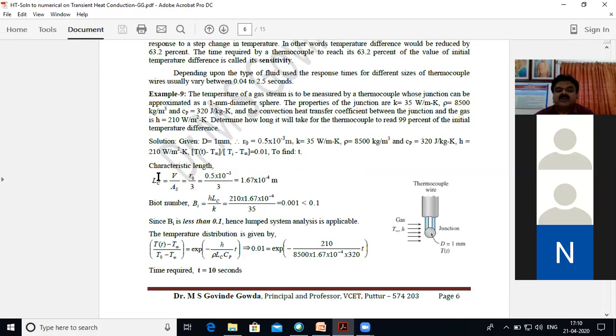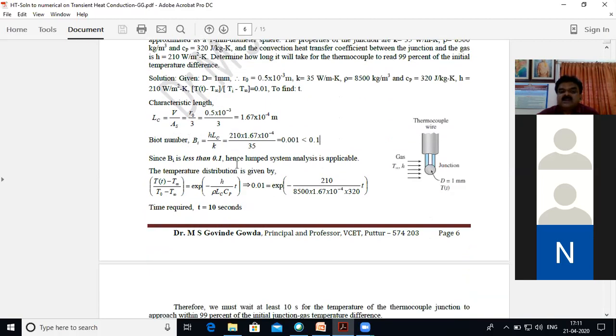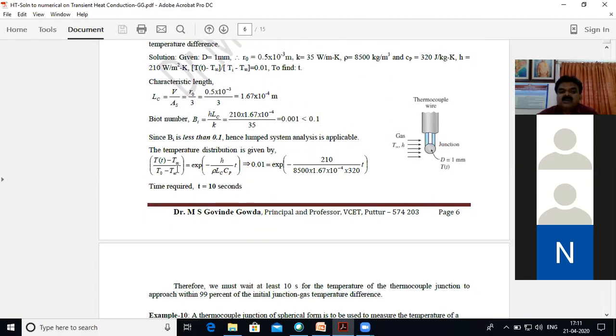So R0 is given. Since the bead of the thermocouple is assumed to be a sphere, the characteristic length is equal to R0 by 3, and it is calculated to be 1.67 into 10 to the power of minus 4 meter. Hence, you calculate the Biot number, which is h Lc by k, and it is calculated to be 0.001, which is obviously less than 0.1. Hence, the lumped system can be adopted.